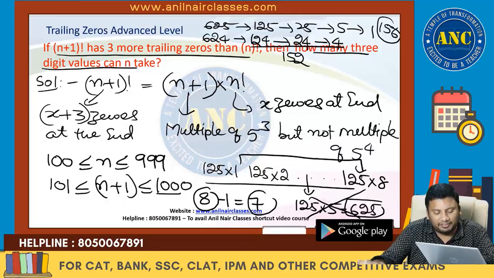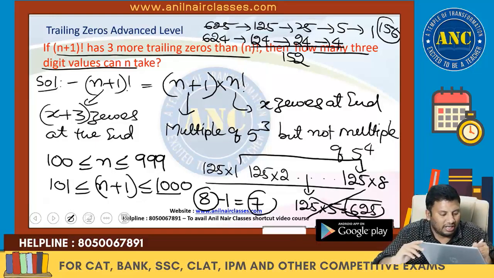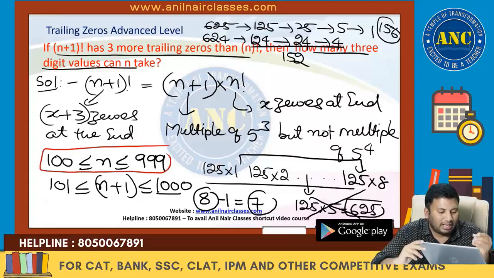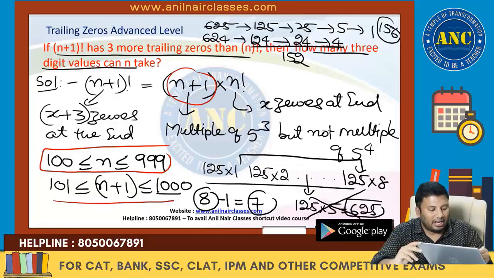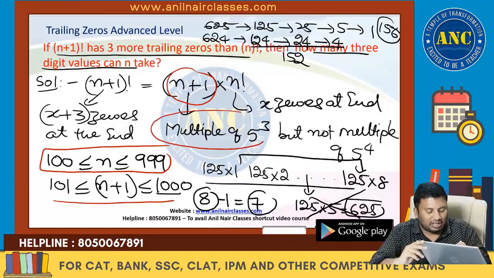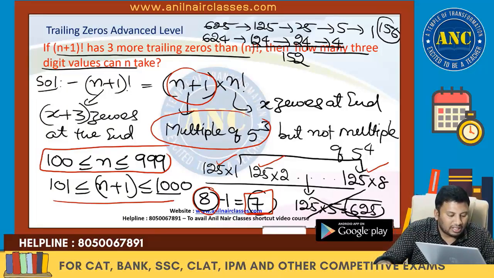Please see it. n! has x zeros. (n+1)! has x+3 zeros. The idea is to take extra 3 zeros. The 3-digit numbers range from 100 to 999, but I want n+1, so I added 1: from 101 to 1000, how many multiples of 5 cube are there? 125 ones, 125 twos, up to 8 in total. Among them, the multiple 625, a multiple of 5 power 4, we have to eliminate. 8 minus 1 is 7.